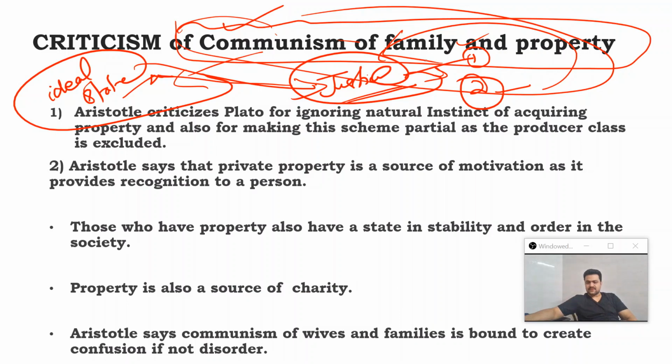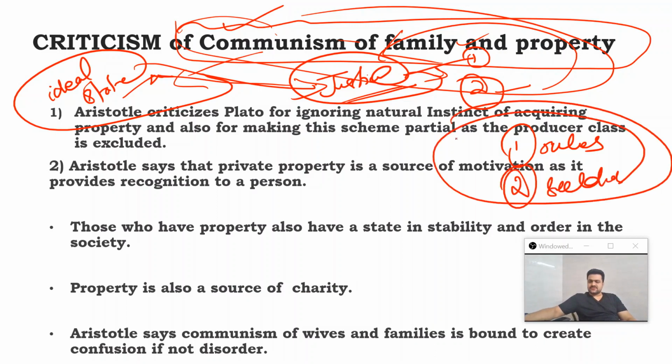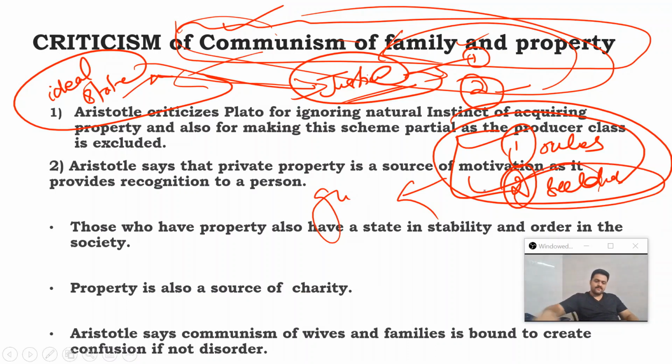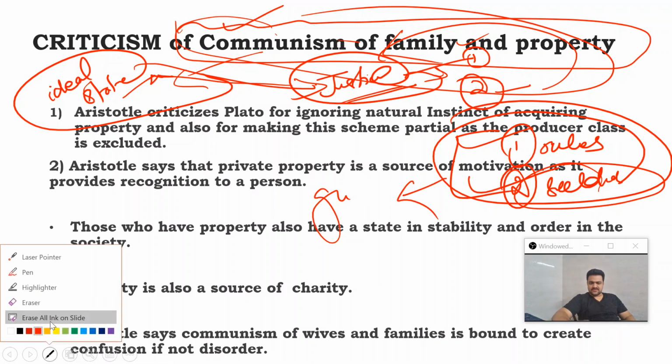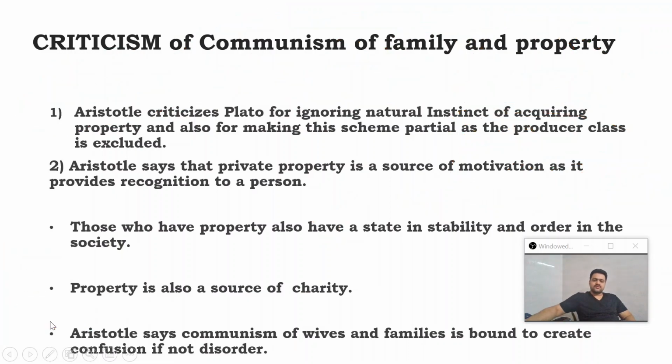The other name of the soldiers class is auxiliaries. These communistic devices are put in place to ensure that the guardian class does not suffer from any evils, for example, corruption.